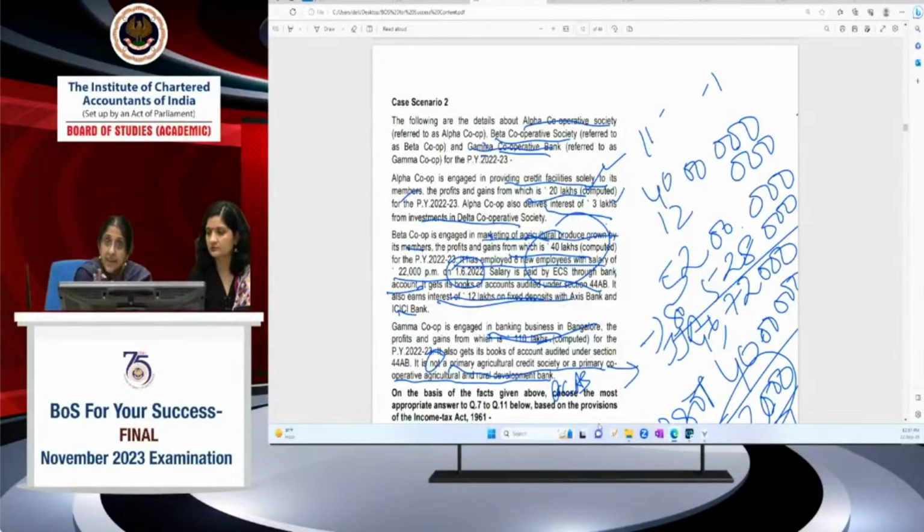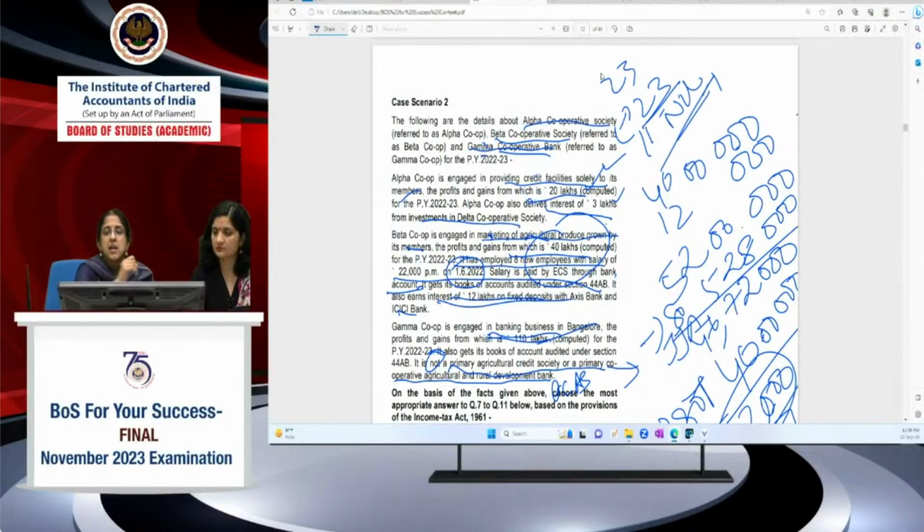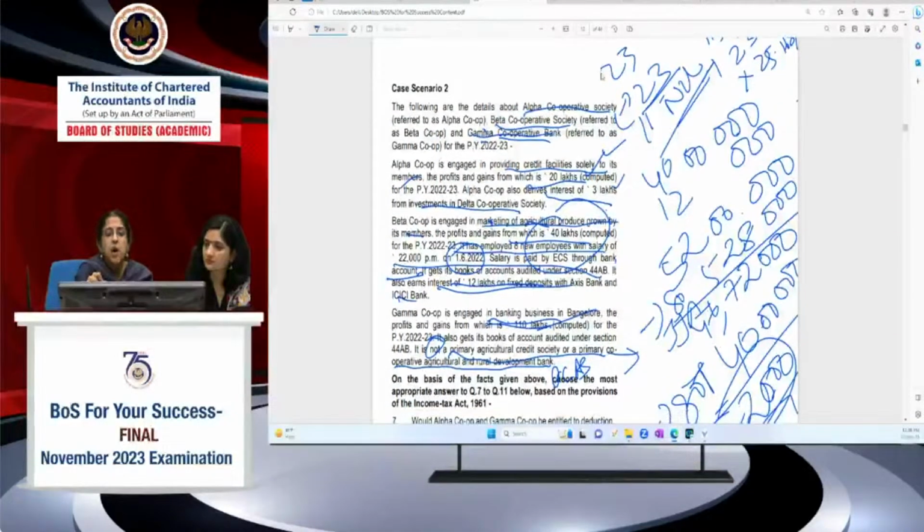So under the regular provisions of the Act, the total income is nil. 23 lakhs is your income and 23 lakhs I'm getting the ATP deduction also. So my tax liability is nil under the normal provisions of the Act. When I opt for 115 BAD, I don't get ATP deduction. So the entire 23 lakhs will be subject to tax at 25.168% if I opt for 115 BAD. Obviously for alpha, it should not opt because otherwise my tax liability is nil.